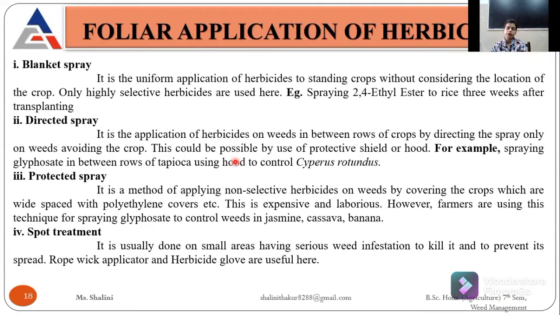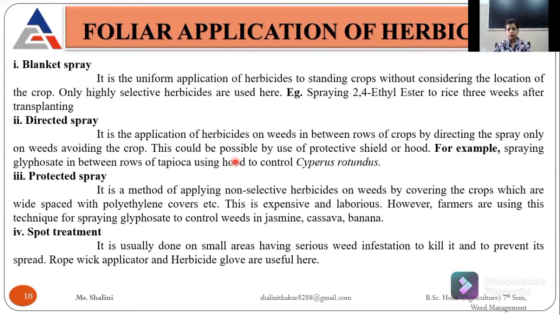Then the foliar application of herbicides. They are four in number. One is blanket spray. It is the uniform application of the herbicides onto the standing crops. Without knowing the location of that crop, we are just putting a layer on it, covering it like a blanket. We use highly selective herbicides for blanket spray, like 2,4-D ethyl ester for rice up to 3 weeks after transplanting.